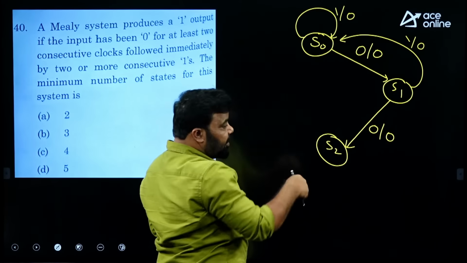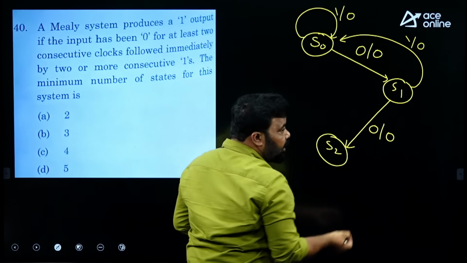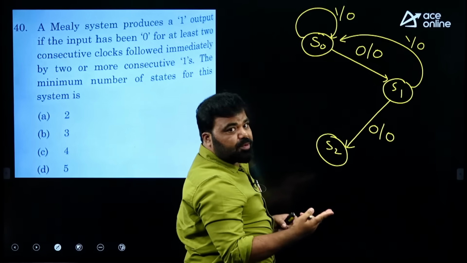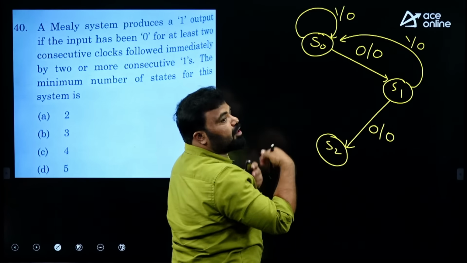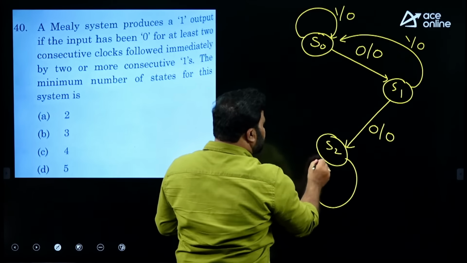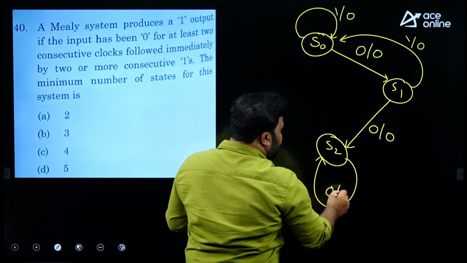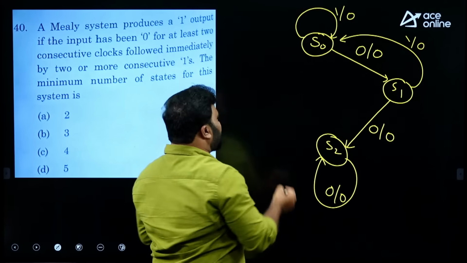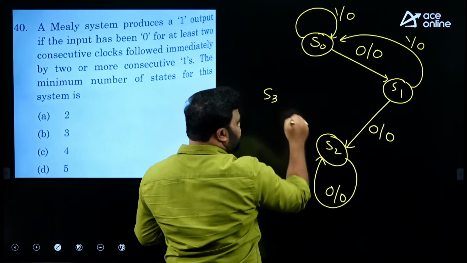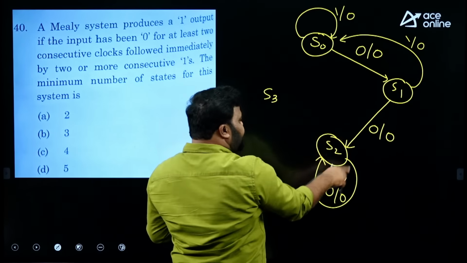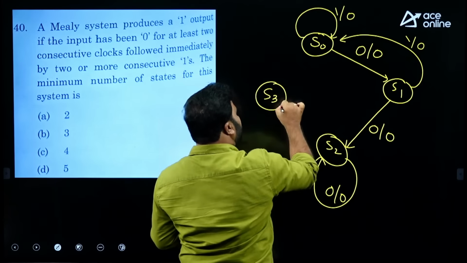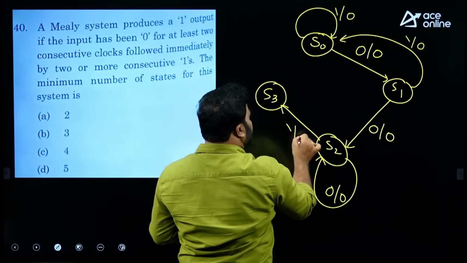If you get another 0, it is not required. 2 zeros minimum is sufficient. Even though you are getting zeros, you don't need to remember any more zeros here, so we keep the same state, 0/0. Now in S2, if you get a 1, it has to be remembered, because after minimum 2 zeros you may get more than that. So it is 1/0.